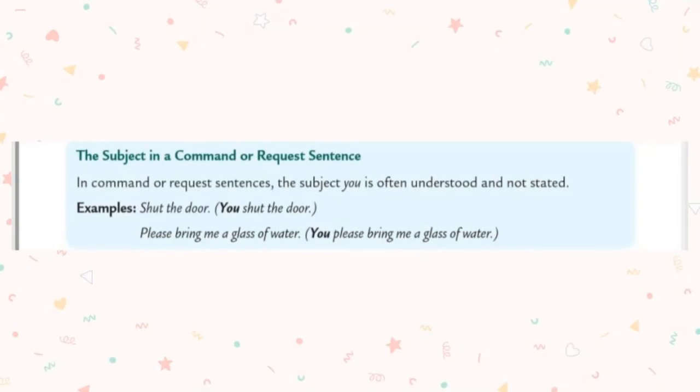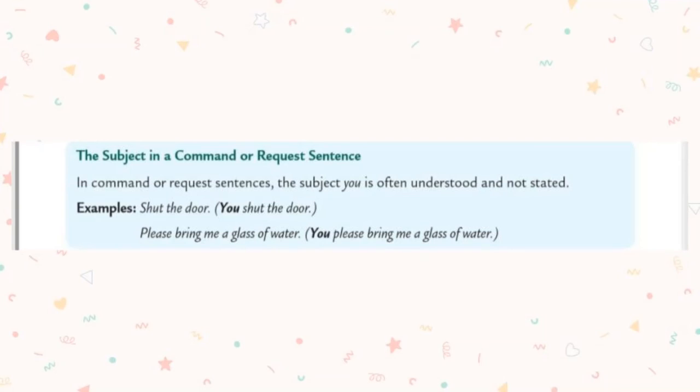Students, now we are going to see the subject in a command or request sentence, okay? In command or request sentences, the subject you is often understood and not stated. So what they are telling means, in command or request sentences, the subject is you. It's not stated, but we should understand that the subject is you. Let us see the examples here.